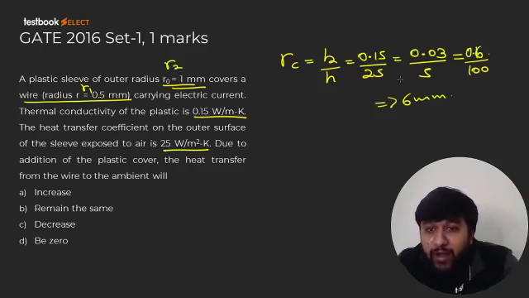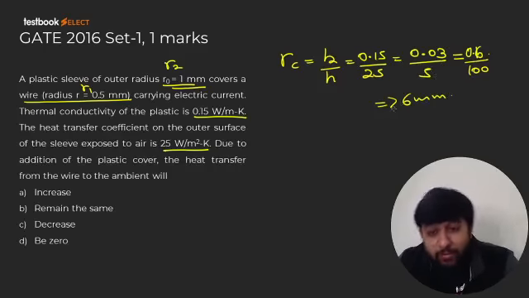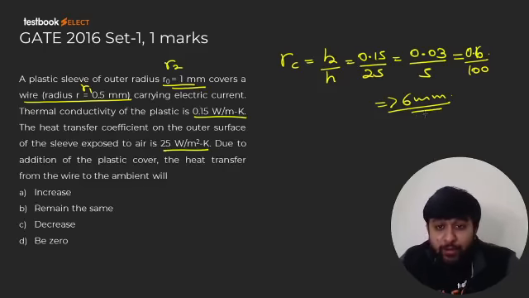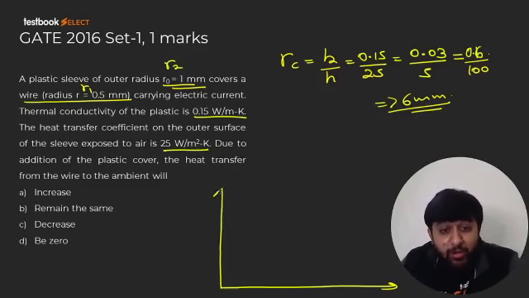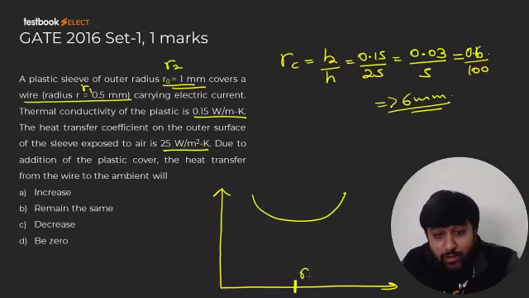So 0.15 by 25 is 15 by 100 divided by 25, that will be 3 by 5 upon 100. And 3 by 5 is 0.6. So 6 by 1000, that is 6 mm. I am doing it correctly, no problem at all. Now what will happen? The critical radius of insulation is 6 mm. So when R2 is equal to 6 mm, the resistance will be minimum.